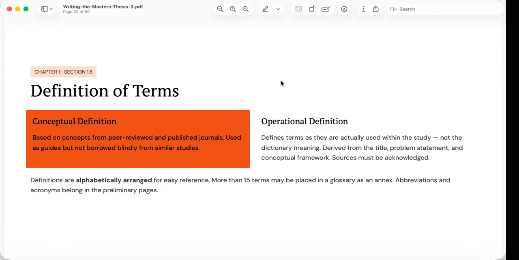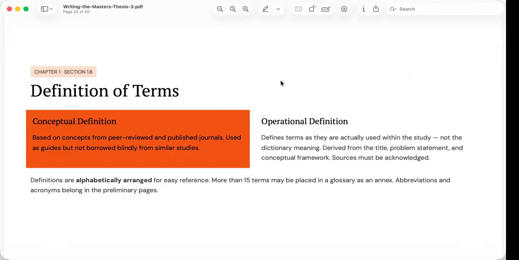Operationally, you may define it using indicators such as training, equipment, availability, and response capability. In this way, the operational definition directly connects the concept to your research objectives and methodology.